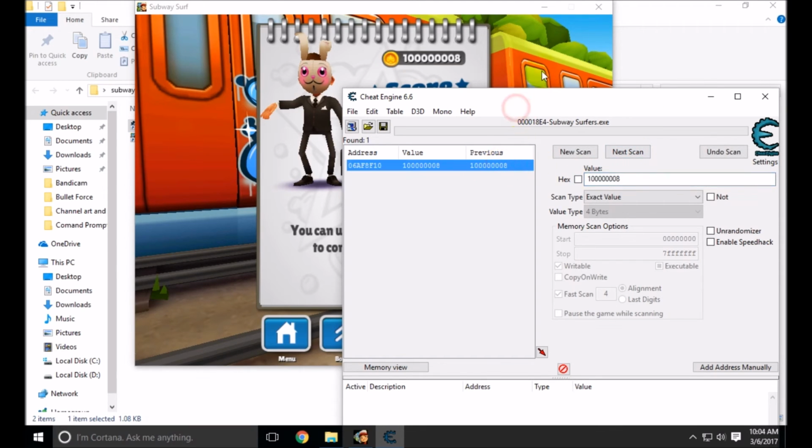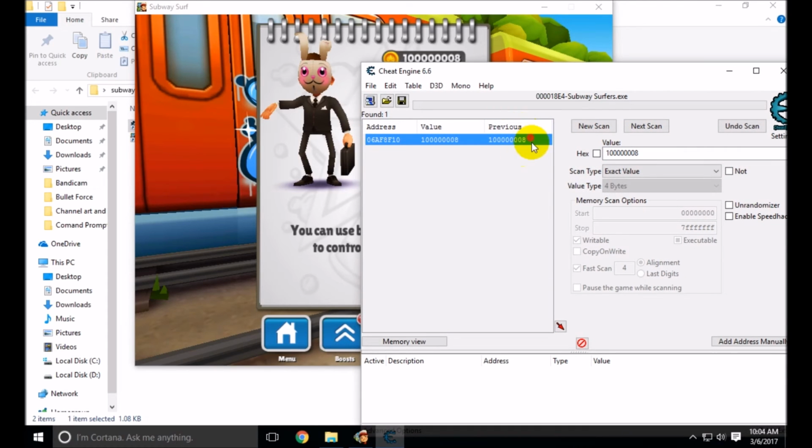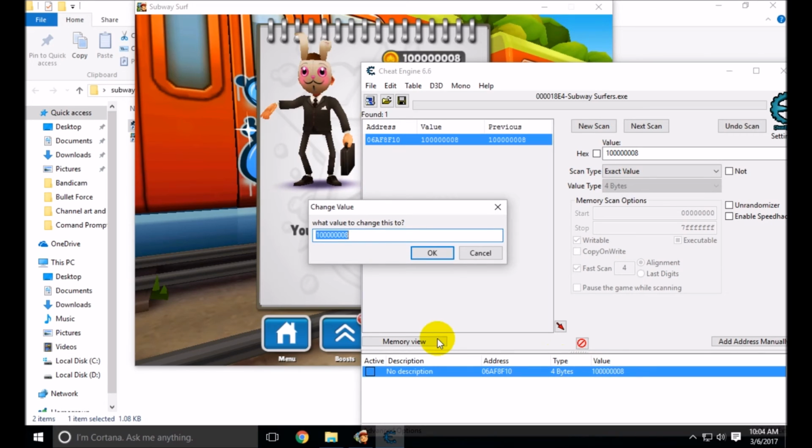One or more values will be shown. You have to select that and drag it to the active description. Then you have to click on that. Then you have to change the value to whatever value you need. Then click on the OK button.